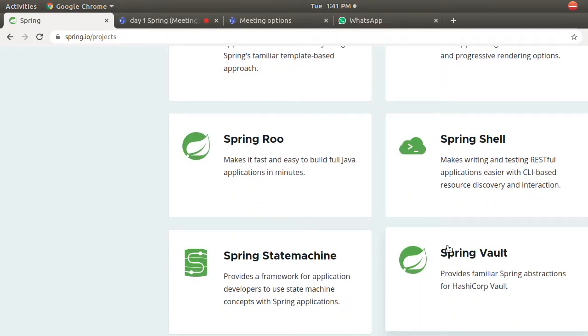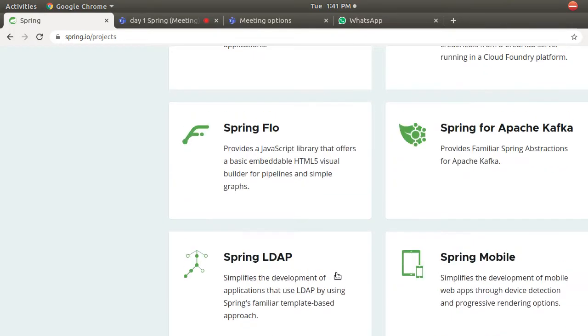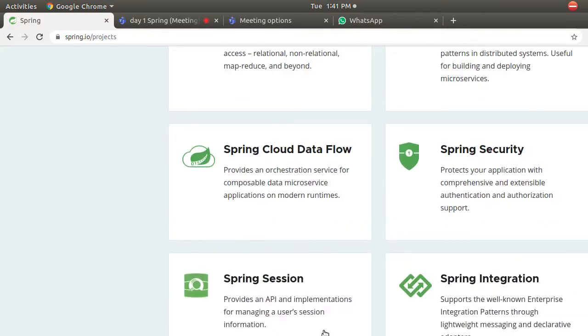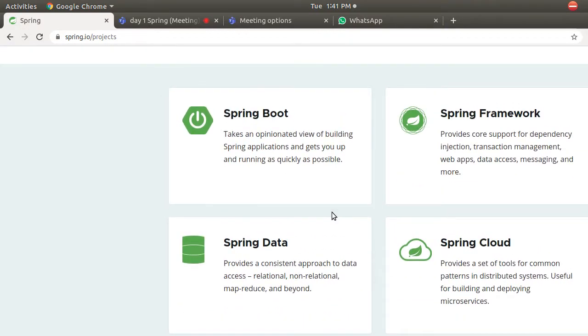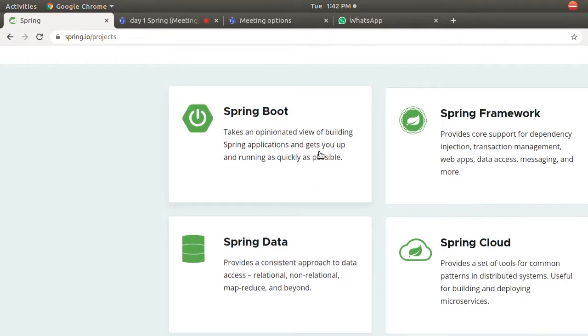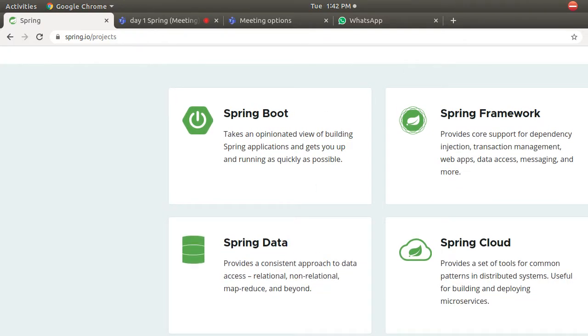We are not understanding everything. All these projects cannot be discussed. So what we are discussing is that all this will run on some core things. Like your core Java, any Java that you want to learn, the core is core Java. Similarly, if you want to learn all these Spring modules, you should know a primary module called Spring Core.